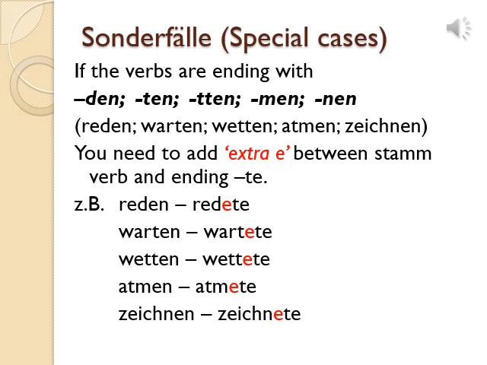Atmen, that means to breathe. Atm is the verb stem, so it will be atmete. And zeichnen, to draw. Zeichnen, en should be removed, that is the verb stem, so zeichnete. So these are the Präteritum forms of the verbs which end with -den, -ten, double -tten, -men and -nen. But here also it is not enough just to write the Präteritum form. We have to do the conjugation of that Präteritum form. So let's understand how to do the conjugation of such verbs.